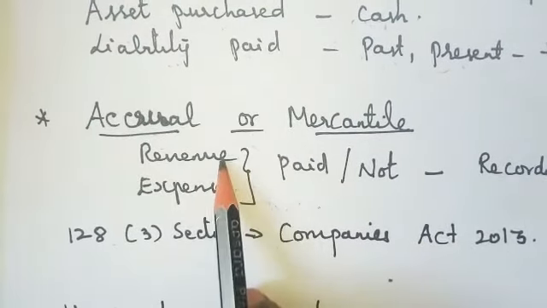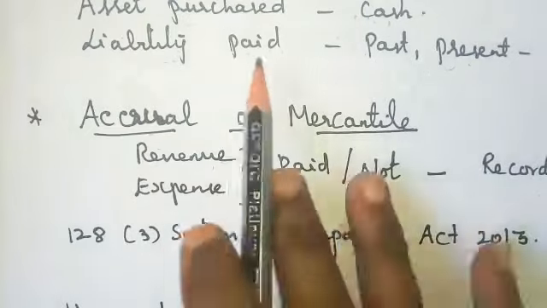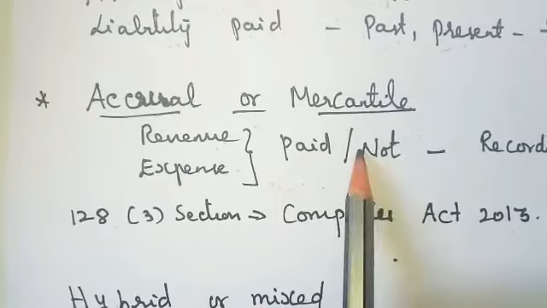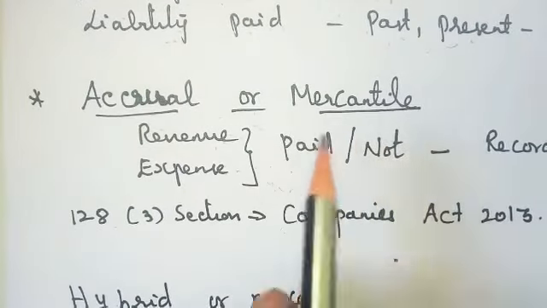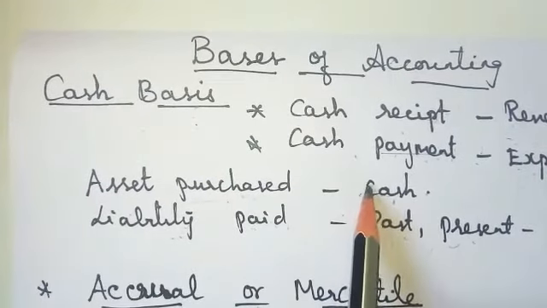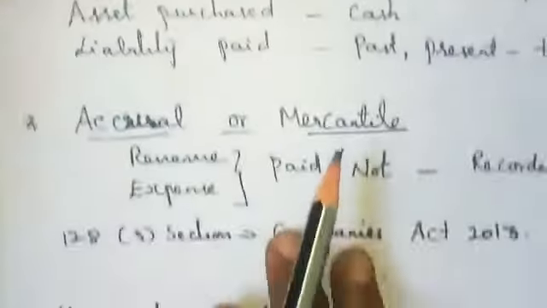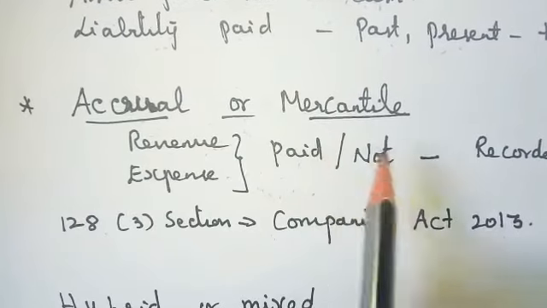The expenses or income, everything. Here in cash basis, if you pay only, you will write. Here, if it has occurred, you will write. You pay or not pay, that is not a matter. If it has happened, you will write. In the same way, for the asset you purchase, in cash basis if you pay at the spot, you will write it. But here, whether you pay at the spot or after 2 months or not, you have to enter it.